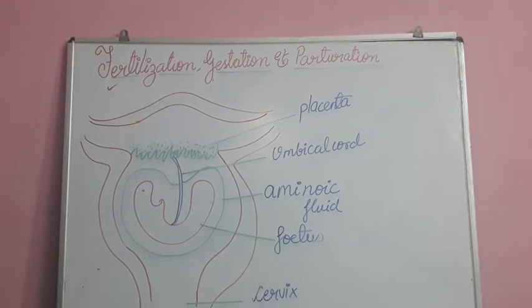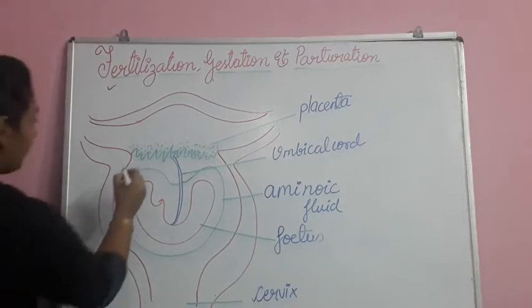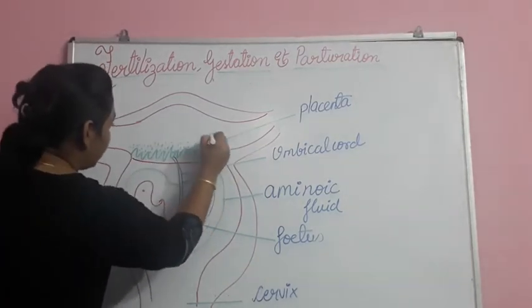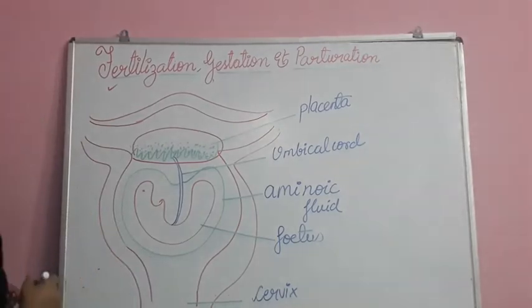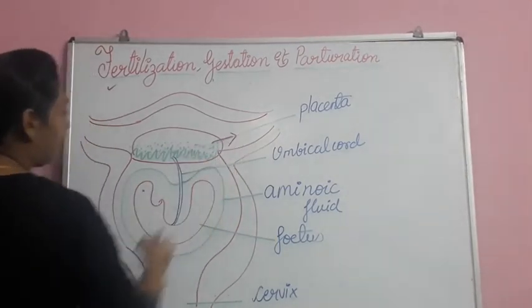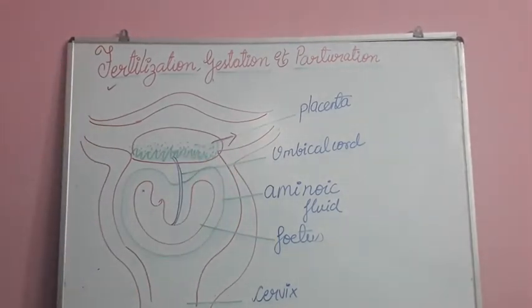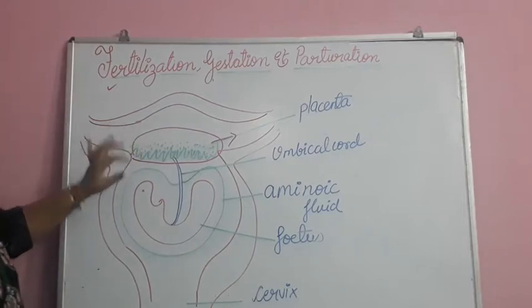So now this female is pregnant because this embryo has come in contact with the endometrium layer of the uterine cavity. Now a disc-shaped structure develops from the embryo and the uterine wall of the mother, and this structure is called placenta. This structure which you are watching over here is the placenta, a disc-shaped structure touching the uterine cavity.